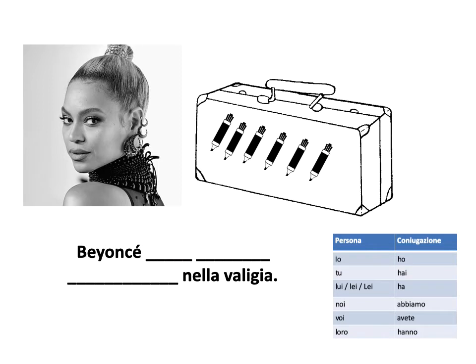Next one. Now she does not have 3 pencils. She actually has 6 markers. Same form of the verb, right? Beyonce ha. How do you say 6? Sei. And how you say marker? I hope you remember it's pennarello. But what's the plural of pennarello? O goes to I. Beyonce ha 6 pennarelli nella valigia.